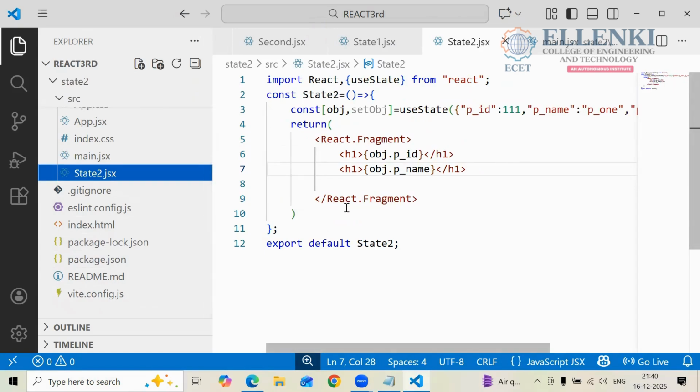We just created one object. In this object we are storing our values with the help of key value pairs. If you want to retrieve the data, you have to use the object name dot some key, then only you can retrieve the data. Now you have to see the output, right?